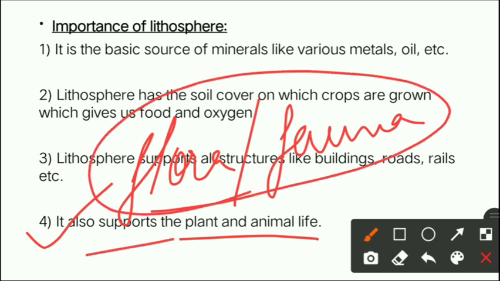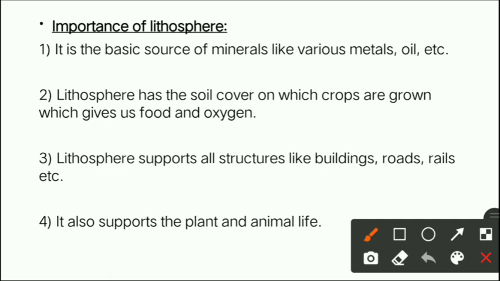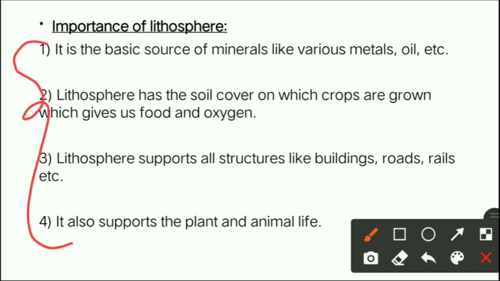On land. So flora and fauna are both found on land, and it supports plant and animal life. If land will not be there, then no plants can grow and no animals can survive. So that is why land masses are important. So these are the basic 4 importance of the lithosphere.